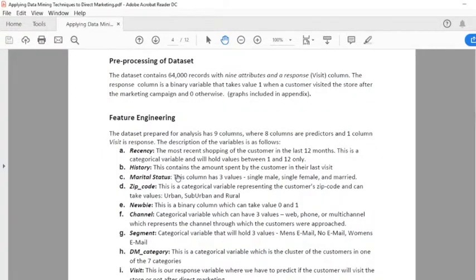Next, we performed the pre-processing of the dataset. There were 64,000 records and 9 attributes.